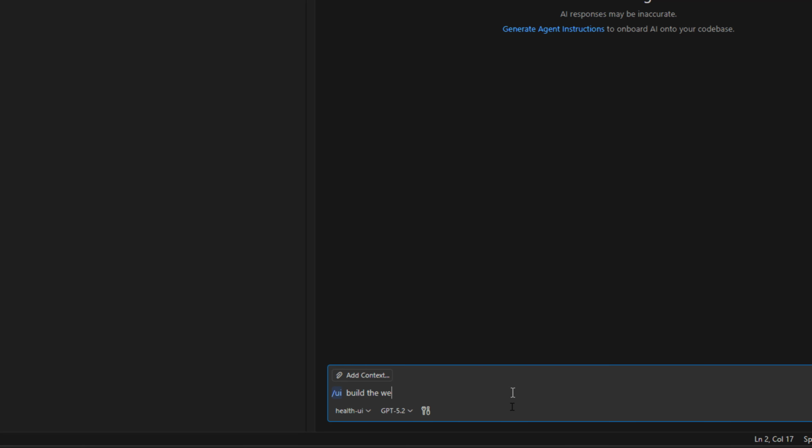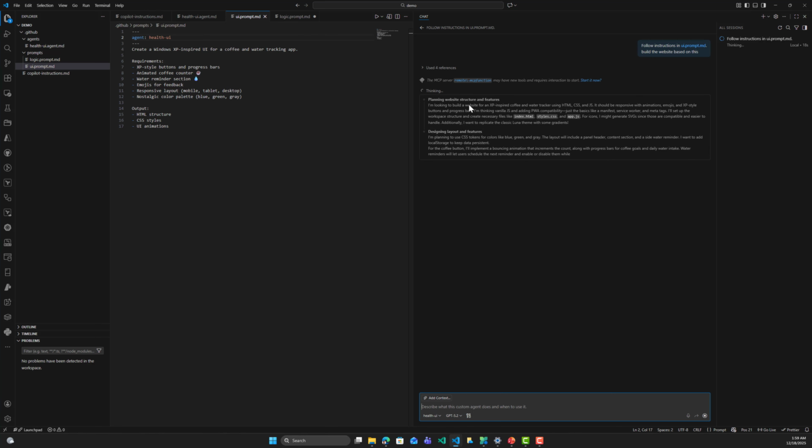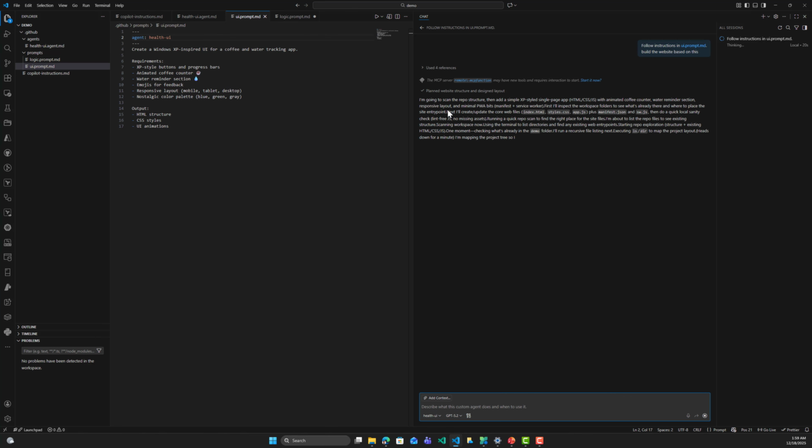Build the website based on this, and I will hit enter, and here we can see that some stuff is being initialized. I don't actually need this MCP function; I must have commented this part. As you can see here, it's planning the website structure and features.